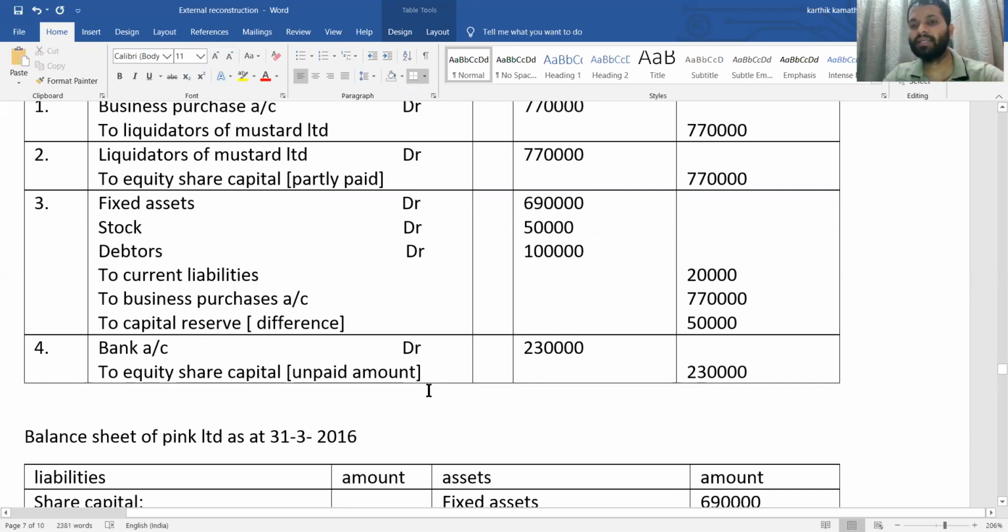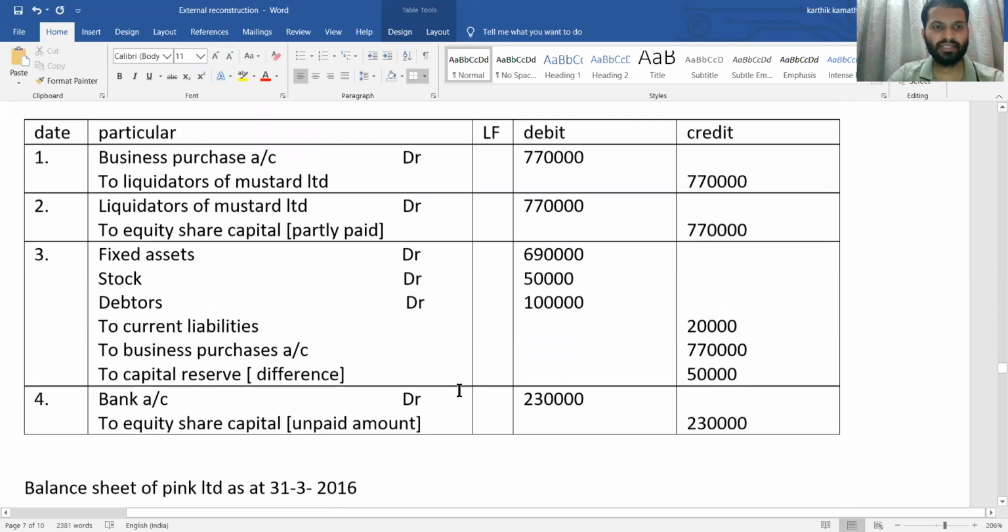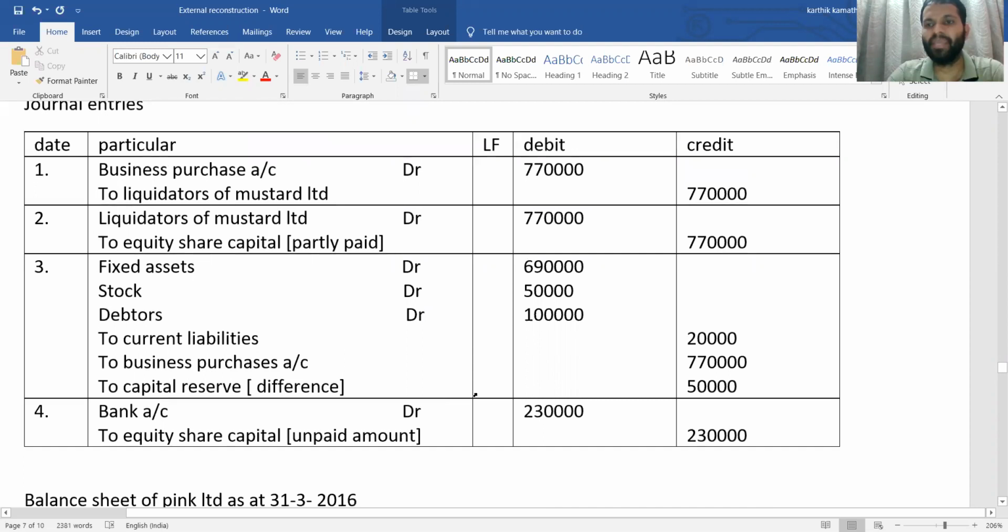There is partly paid share. So remaining value, that is 2.30, what happens? Call is being made. Whenever there is a call is being made and amount is received, that one more journal entry you need to pass. That is bank account debit to equity share capital account. That is nothing but it is one kind of new issue. So that is 2.30 into 1 lakh. That is 2,30,000. So these are the journal entry you need to pass in the books of Inc. Limited. That is transferee company.